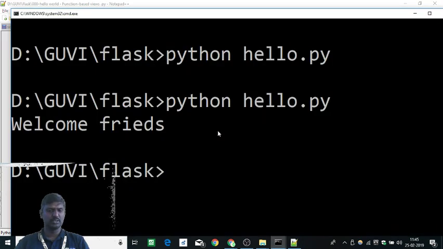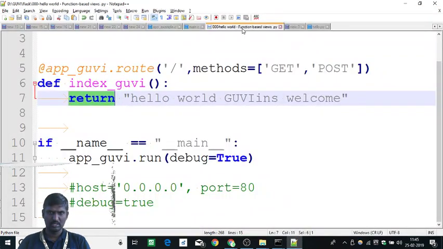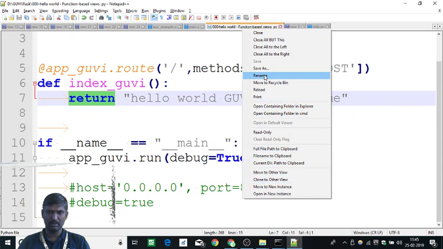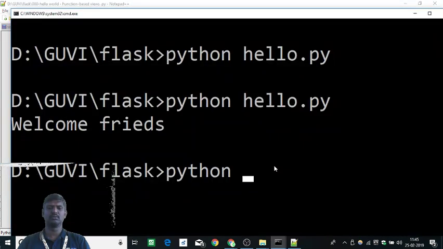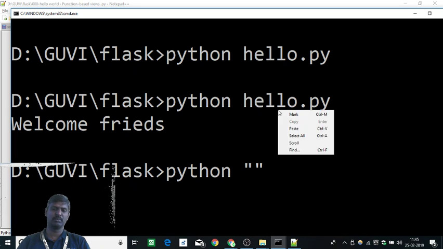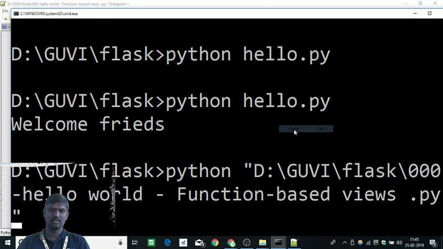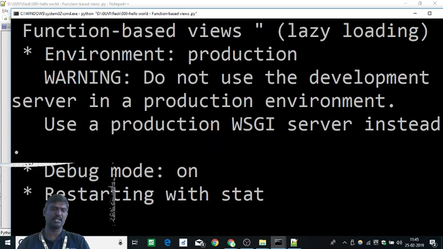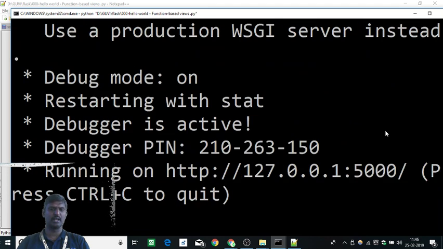So how do we run this? When I run Python, what is the file name? Okay, copy file name. I'm lazy, so full file path to clipboard. Use double quotes for safety. Right now, blindly follow it. I press enter, and it goes on and runs.